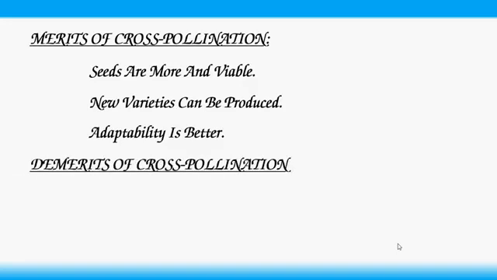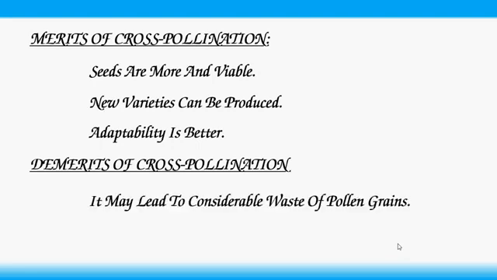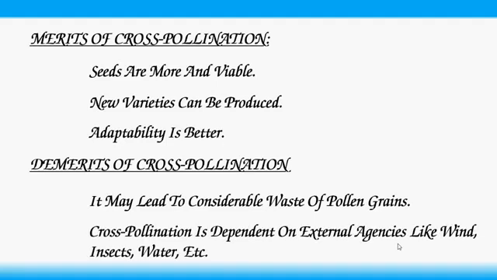Demerits of cross pollination. It may lead to considerable waste of pollen grains. Means pollen grains are wasted more during cross pollination. Cross pollination is dependent on external agencies or agents like wind, insects, water, animals, etc.